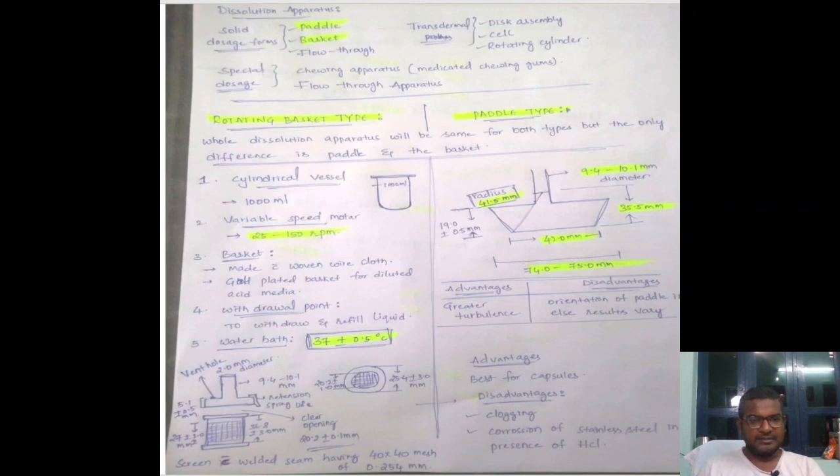That distance will be 27 plus or minus 1.0 mm, and the total height of the basket will be 36.8 plus or minus 3.0 mm.